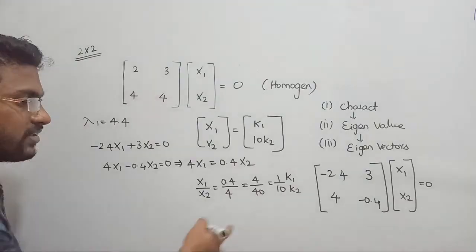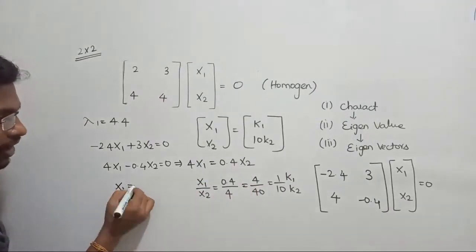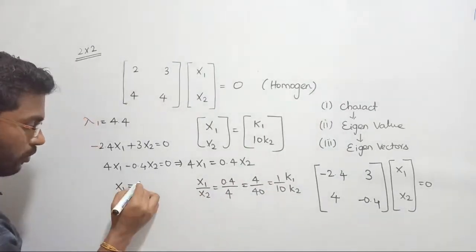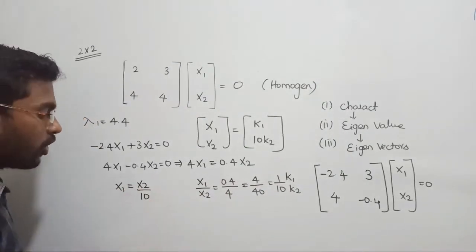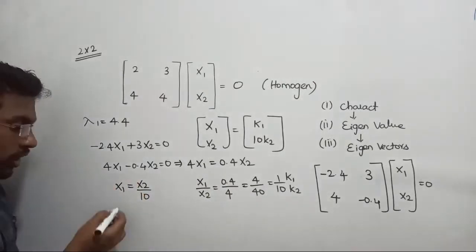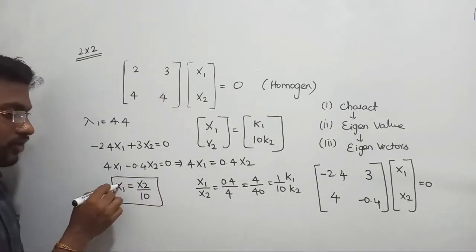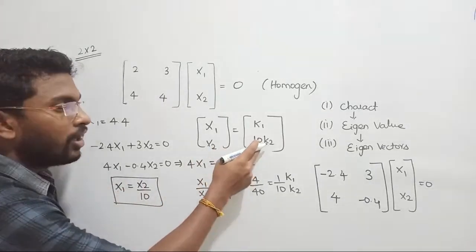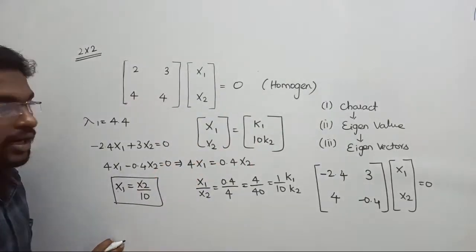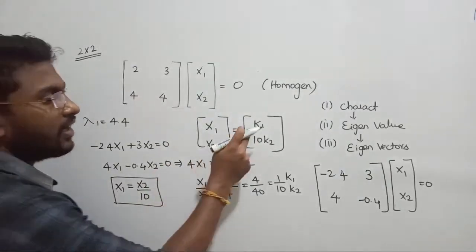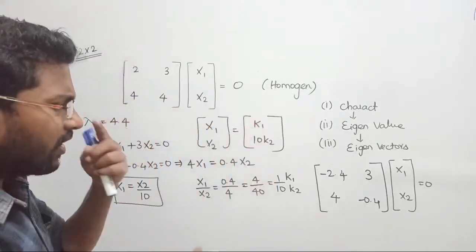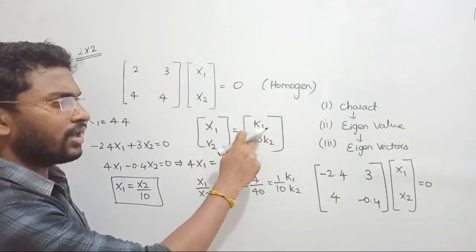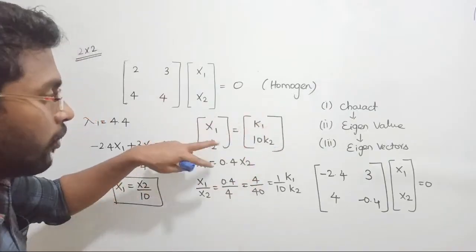Why? Because in the relation we are getting x1 equal to 1 by 10 into x2, that is x2 by 10. Do we know the exact values of x1 and x2? No, we got the relation only. The exact values are not known, so to write them we multiply by a scaling factor. Usually we consider the scaling factor as 1, but you can also consider k1, k2 or something else, because the system provides infinite solutions.